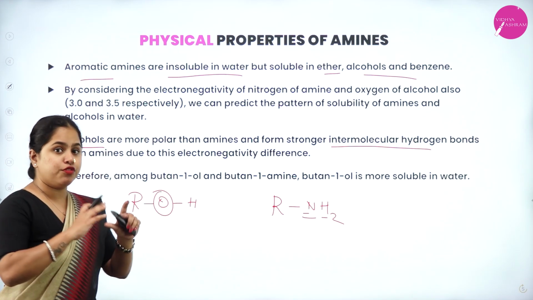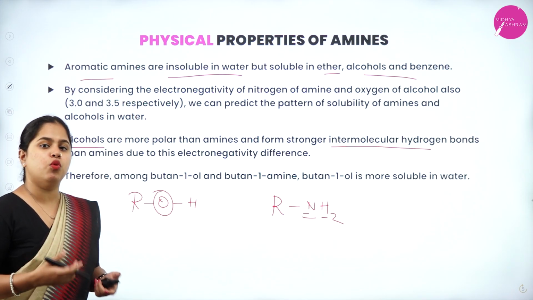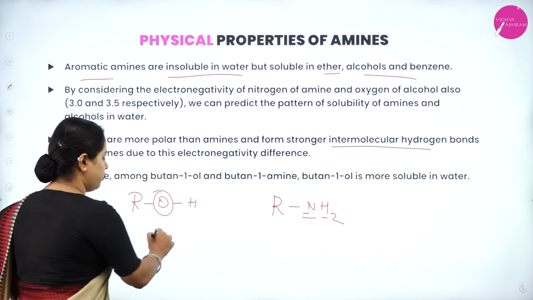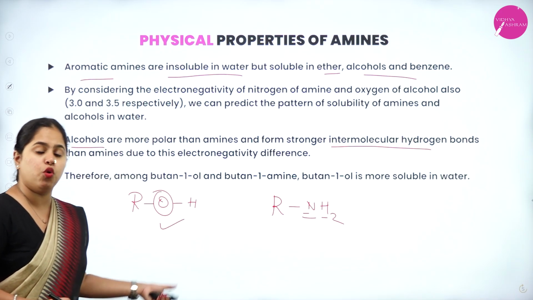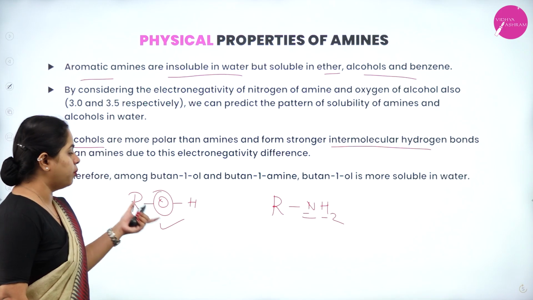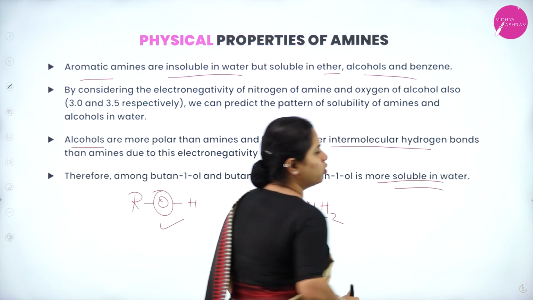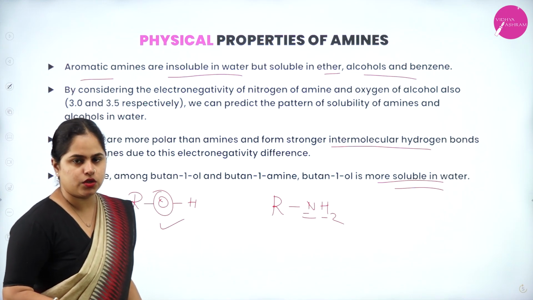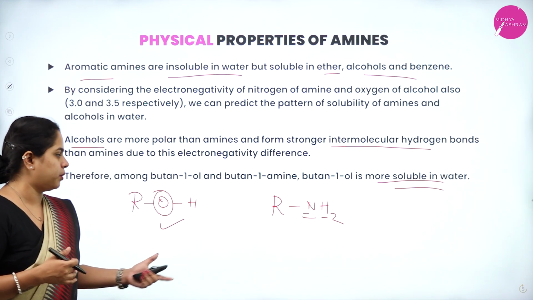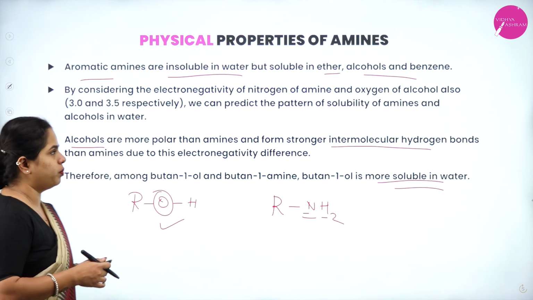If the element is more electronegative, then the bond becomes more polar, right? So considering OH and NH bonds, the OH bond will be more polar because oxygen is more electronegative than nitrogen. That is the reason why in alcohols the bond will be more polar, hence the alcohols will be more soluble in water compared to amines, okay? So comparing alcohols and amines, alcohols will be more soluble in water because the bond is more polar because oxygen is more electronegative. I hope it is clear.